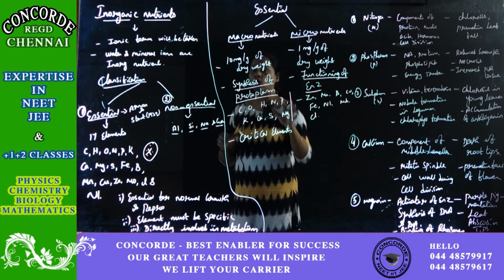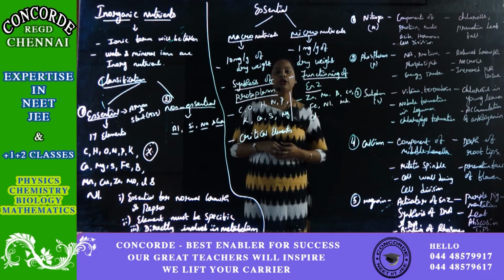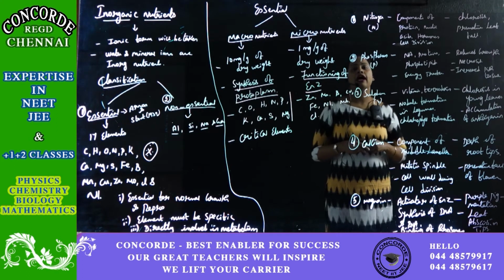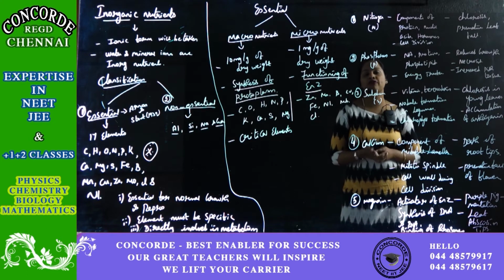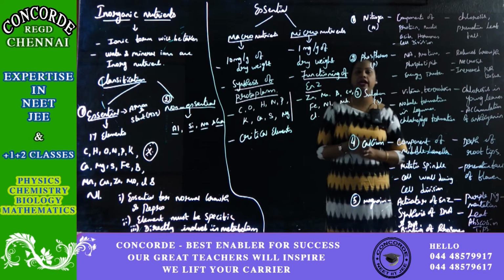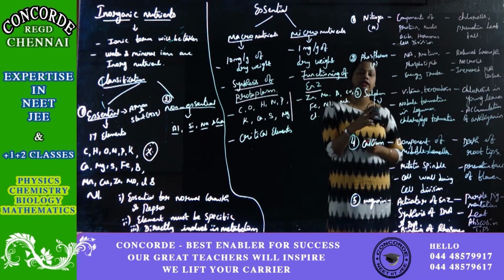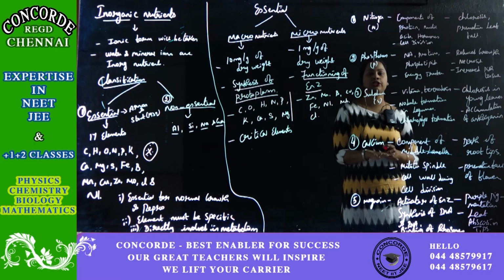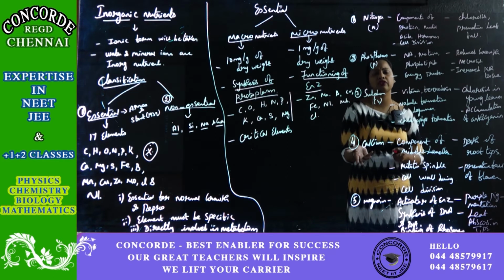Now we are clear that inorganic nutrients are nutrients taken by the plant for development, and they are taken in the ionic form. If you classify the inorganic nutrients, there are two types. One is essential nutrients, another one is non-essential nutrients. Essential nutrient means it is compulsorily required for the development of the plant. Non-essential means it may or may not be required, but sometimes it is required for a few plants.